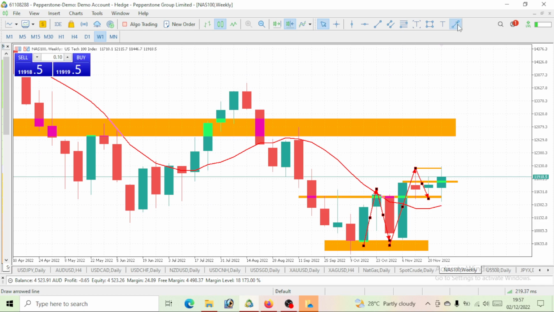What do we expect next on Nasdaq? A bullish move, right? So at least this price has broken this previous high, right? I think so. Yes, we will check it properly when we get to the daily time frame. We should expect a further bullish move up on this Nasdaq 100.